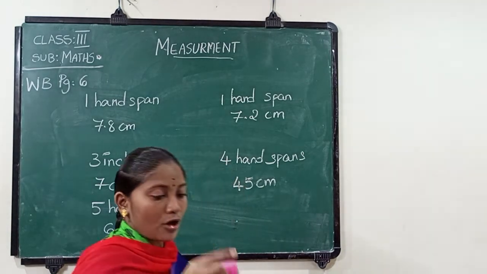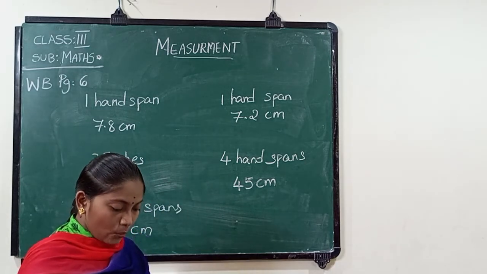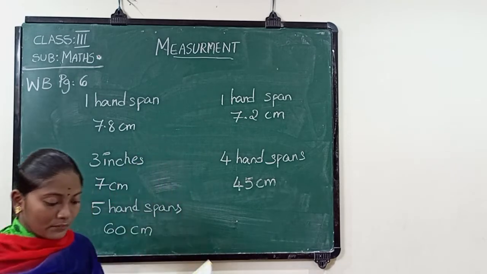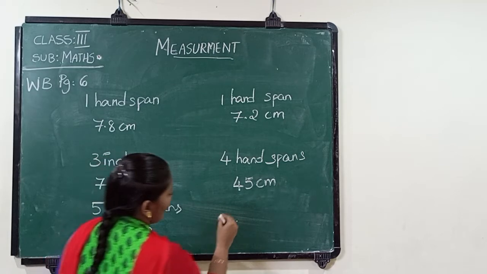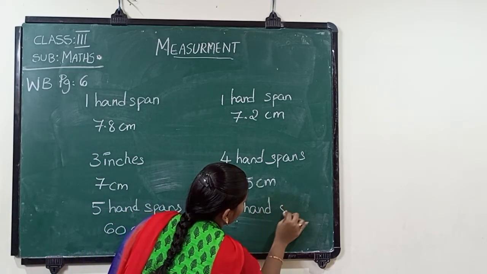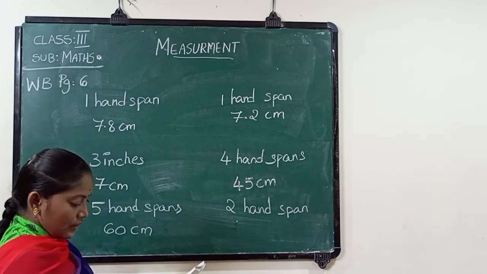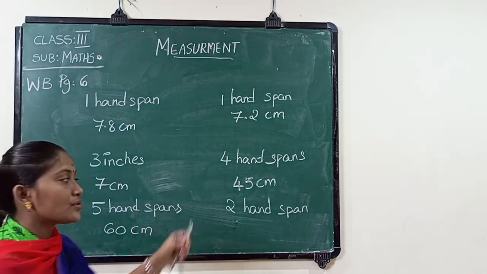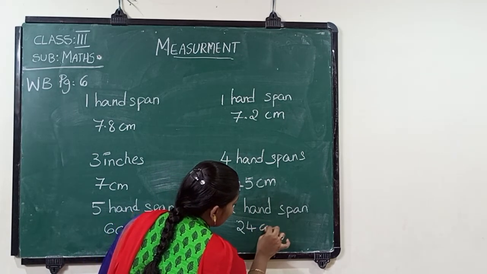Here I have a short water bottle, and its length is approximately 1 hand span. When I use a long bottle, it's 2 hand spans. When I measure with a long scale, it is 24 centimeters. The length of the bottle is 24 centimeters.